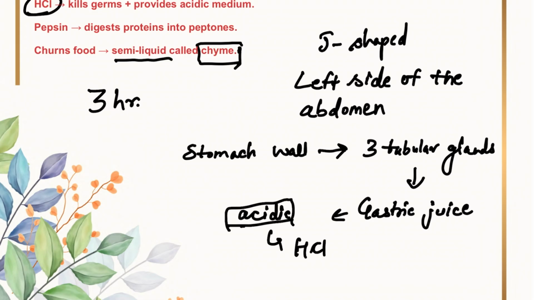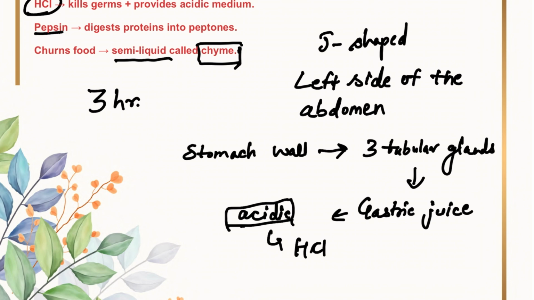Second one is pepsin. Pepsin is a type of enzyme that helps in the breakdown of protein present in food to form smaller molecules. So, protein digestion begins in the stomach, not in the mouth. In the mouth, carbohydrate digestion begins, and in the stomach, protein digestion begins.